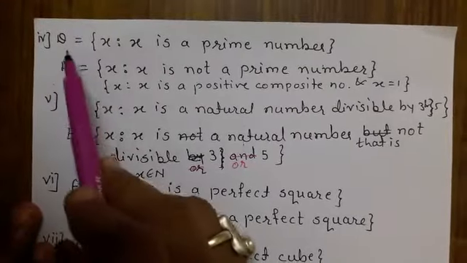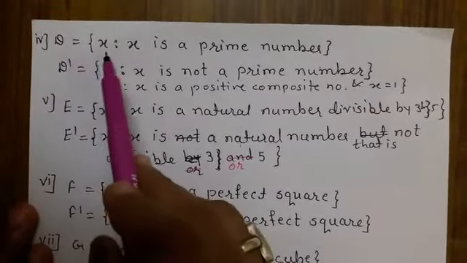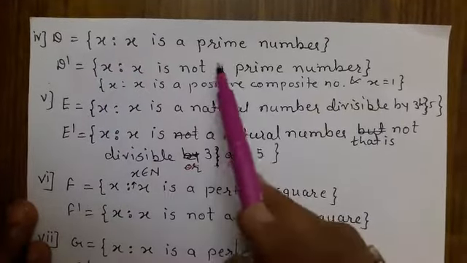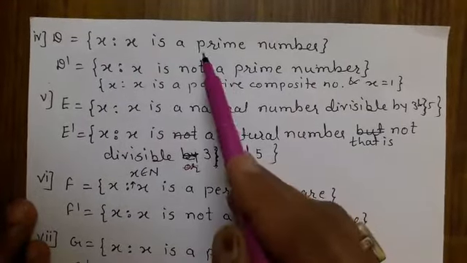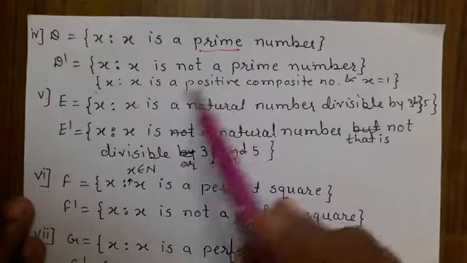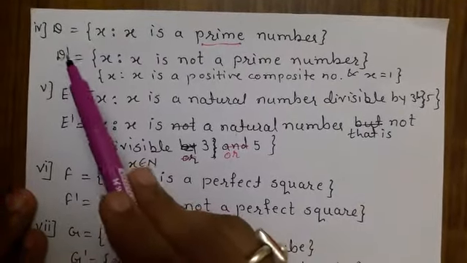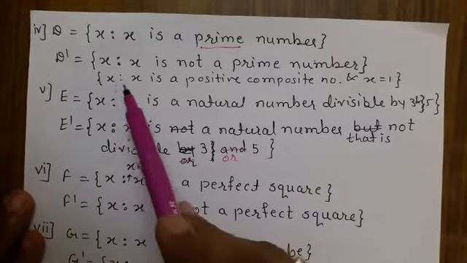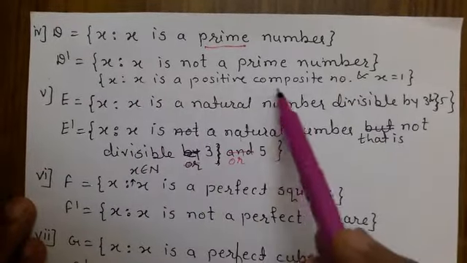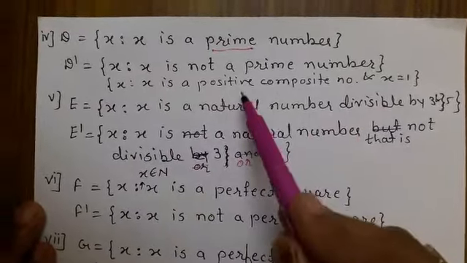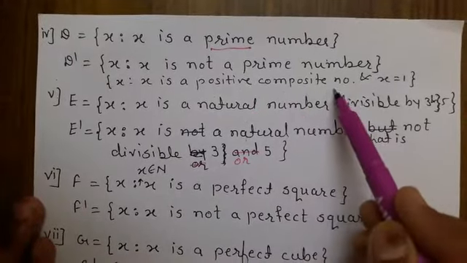Here, the fourth problem, denoted as D. D is the set of all x such that x is a prime number. If x is a prime, suppose it is a composite number. So D dash, that is, D complement, is the set of all x such that x is a positive composite number.